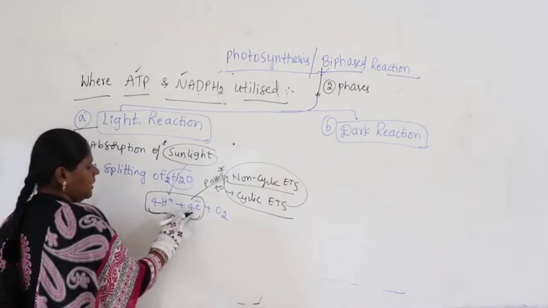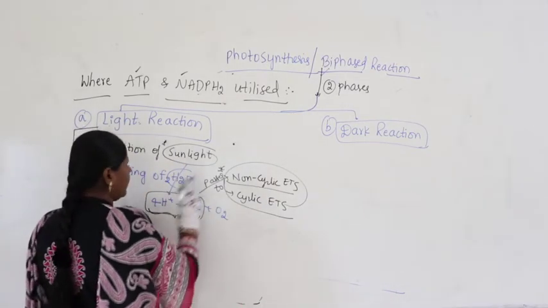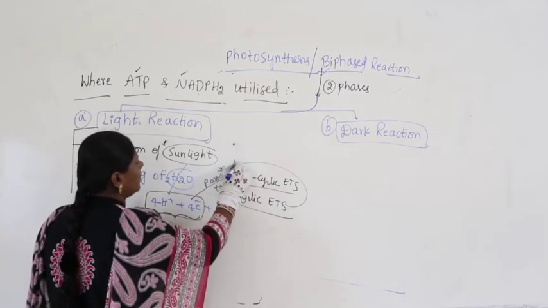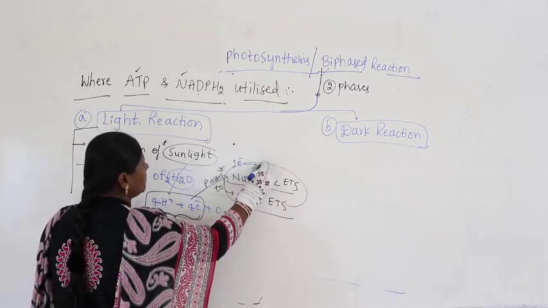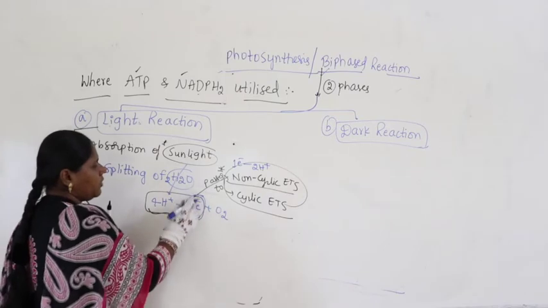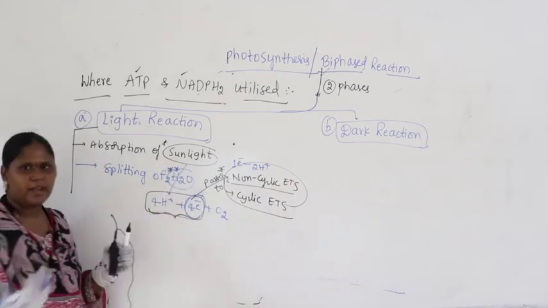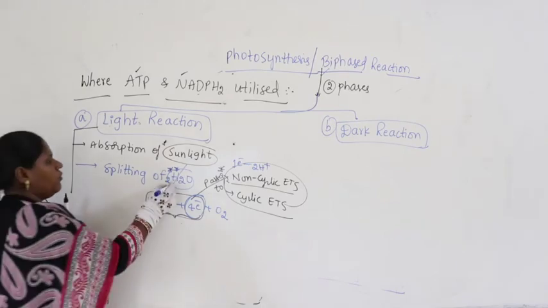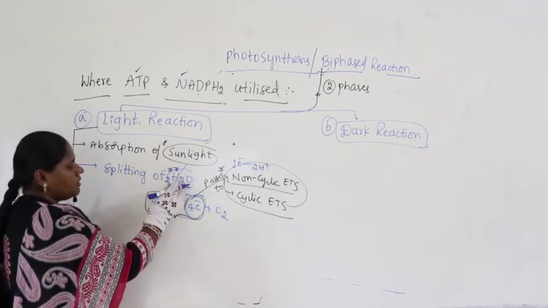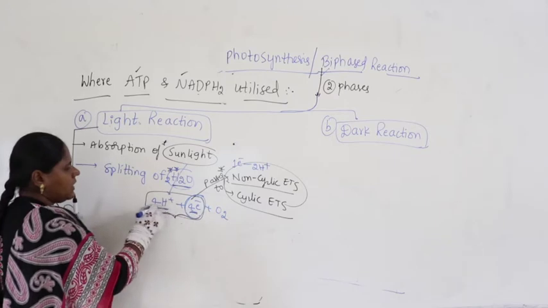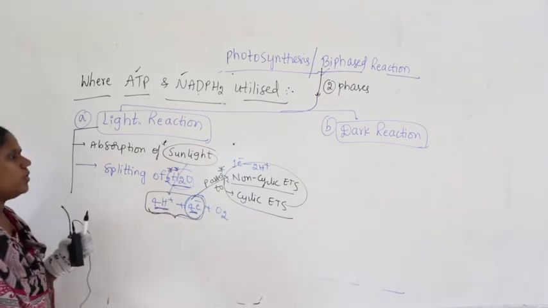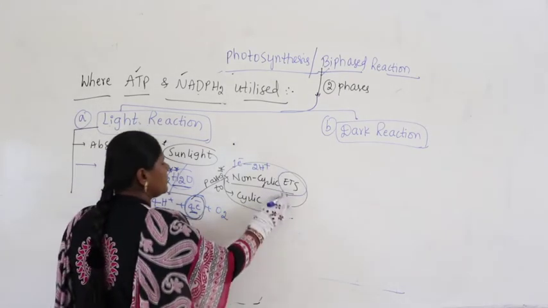So who supplies electrons to these ETS? Water. Who supplies protons? Again water. Water is the donor or the source for supply of electrons as well as protons to electron transport system.